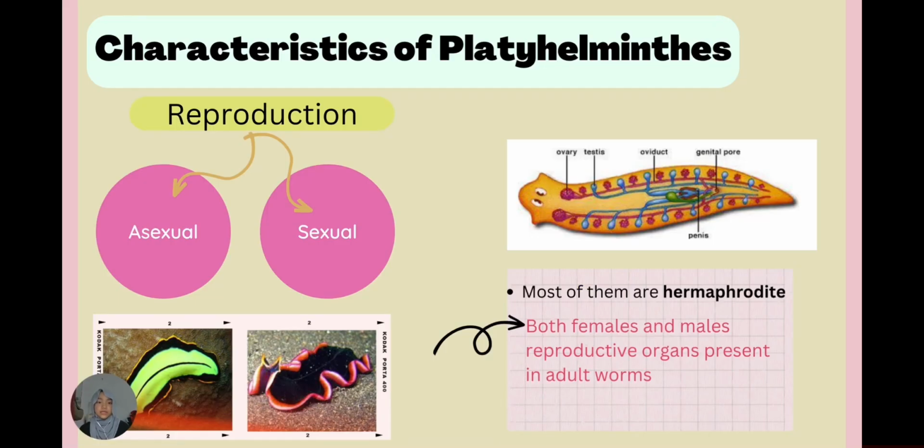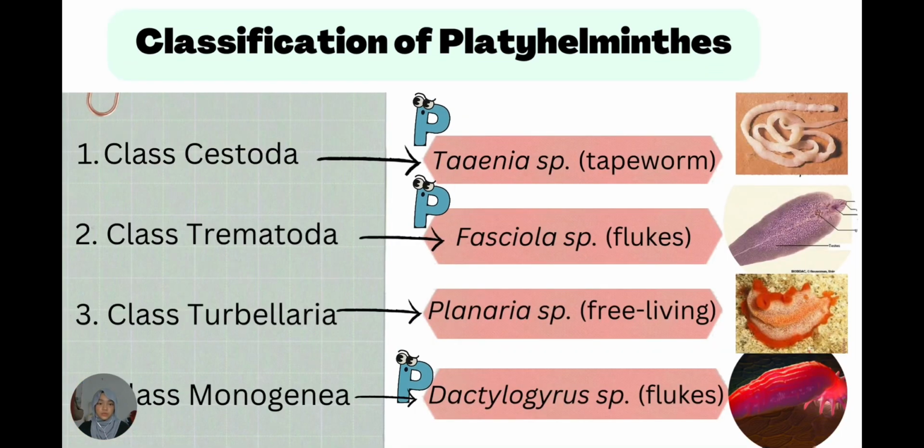So these are the characteristics of Platyhelminthes. For reproduction, they have asexual and also sexual, but most of them are hermaphrodite, which means they have both female and male reproductive organs present in the adult worm. And this is the classification of Platyhelminthes. We have class Cestoda, class Trematoda, class Turbellaria, and class Monogenea.